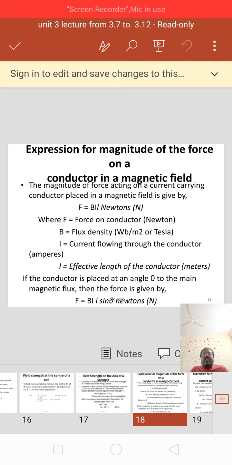Expression for magnitude of the force on a conductor in a magnetic field.